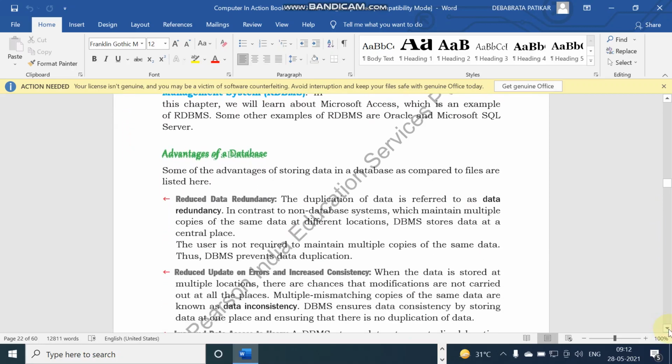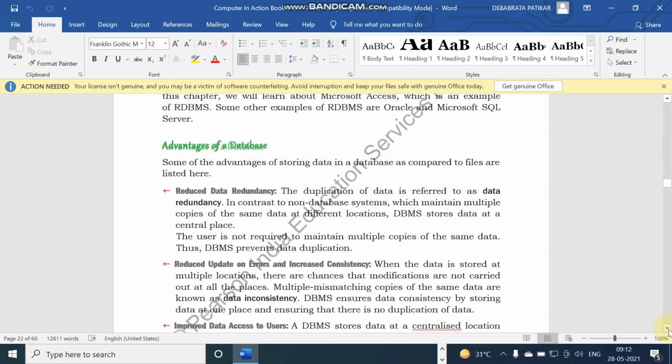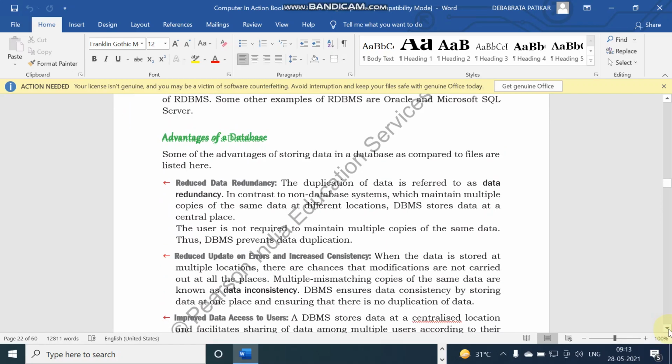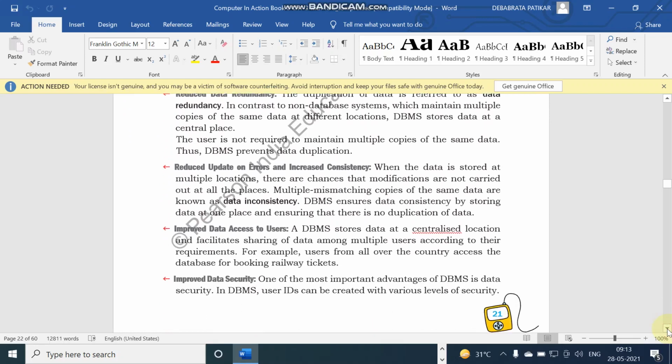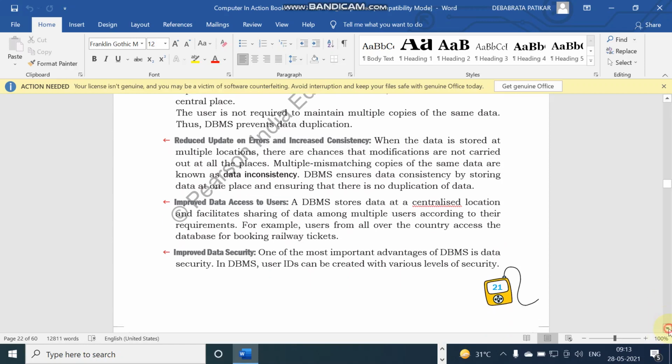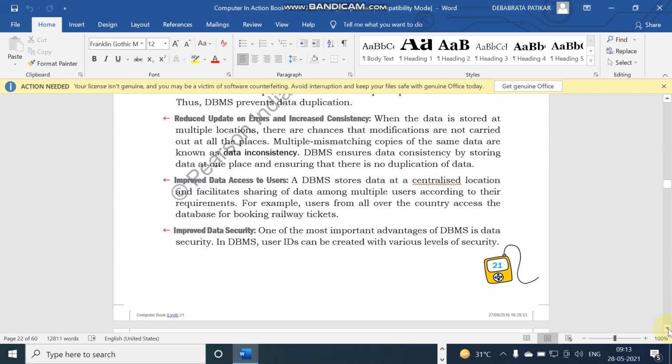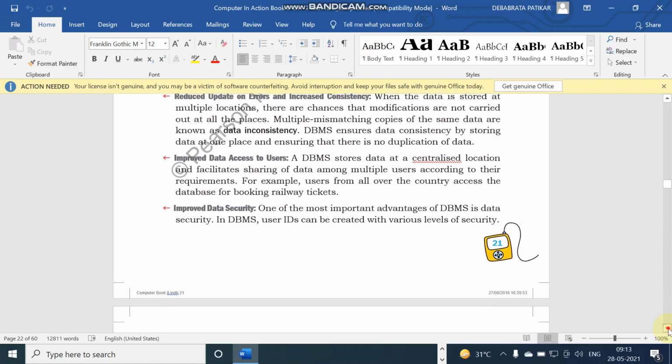Advantages of databases, I have already told. A database reduces redundancy or duplicacy, reduces update errors and increases consistency. A database helps to update data and improves consistency. A database provides an improved standard of access.